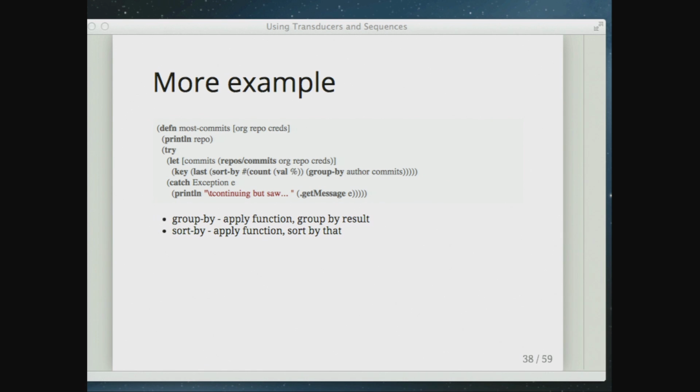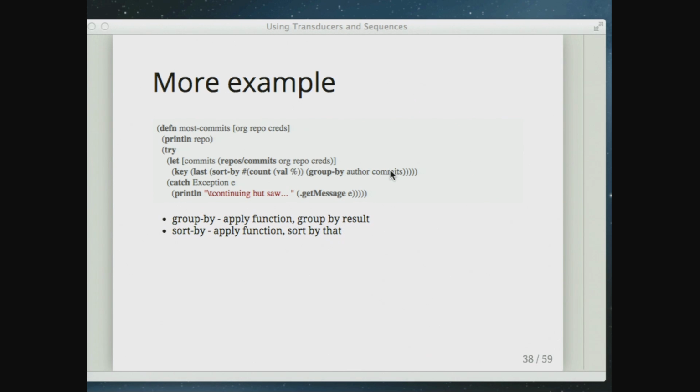Most commits, if given an organization and a repo and some credentials, we're going to start from here. We're going to call into the library to make an API call to get us all the commits in this repository. And there's a lot of stuff packed into this one line. I fought with the stream stuff for a long time to make this fit, and it was not easy. So we start with a sequence of commit objects, which are maps, a sequence of commit maps, and we're going to call group by.